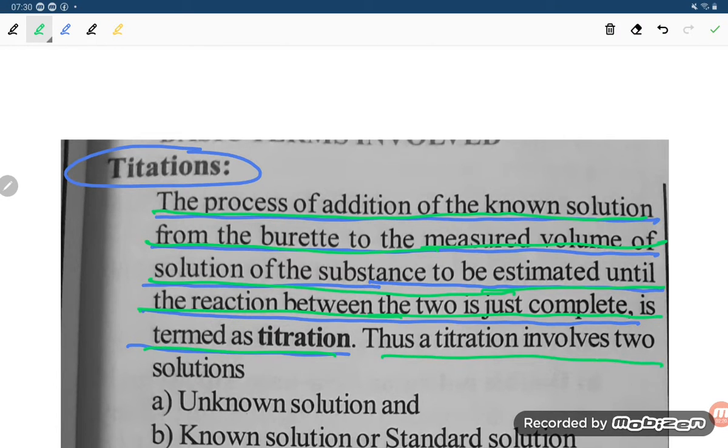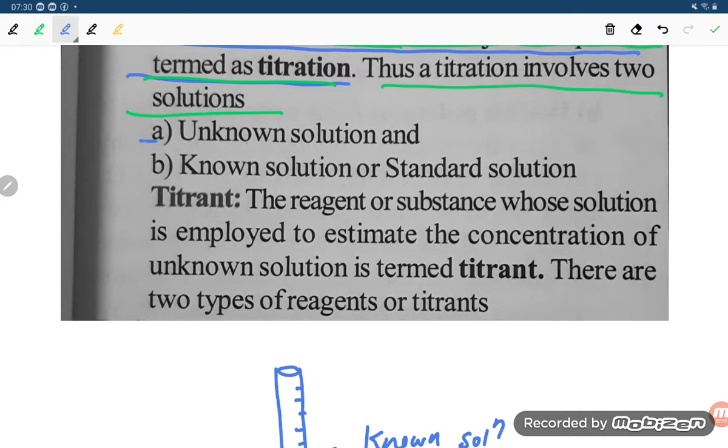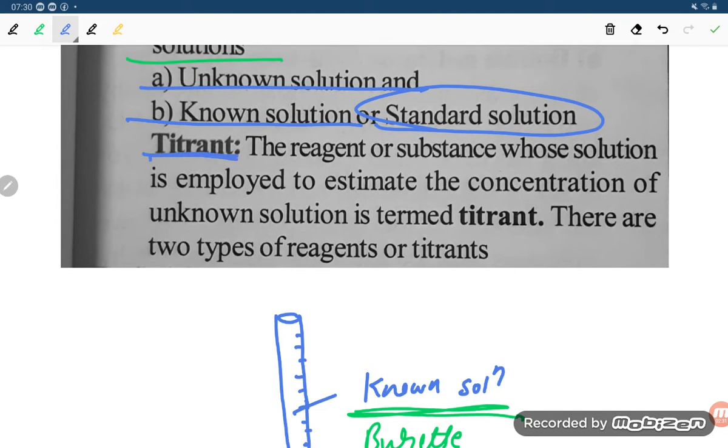Thus a titration involves two solutions. What are the solutions, student? That is the unknown solution and the known solution, or you can say the standard solution. Next point is titrant.